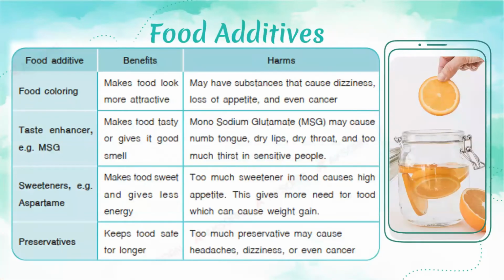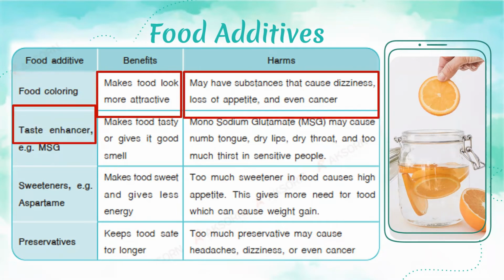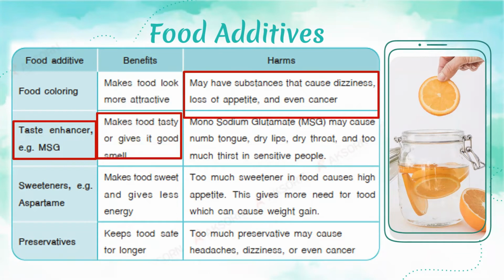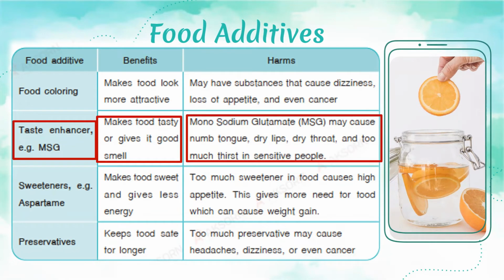Here are some food additives and their benefits and the harms to our body. So let's take for example the food coloring. The benefit of food coloring is that it can make food look more attractive, but it is also harmful because this may cause dizziness or loss of appetite and even cancer. We also have taste enhancer or MSG. The benefit of this one is that it can make food tasty or give it a good smell, but monosodium glutamate or MSG may cause numb tongue, dry lips, dry throat, and too much thirst in sensitive people.